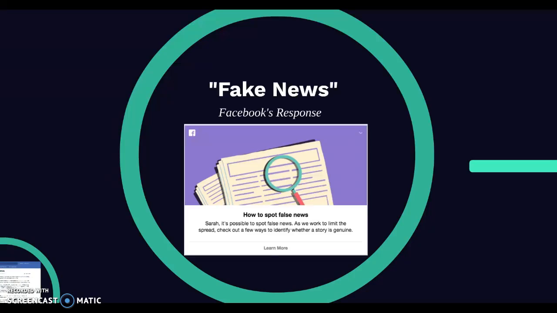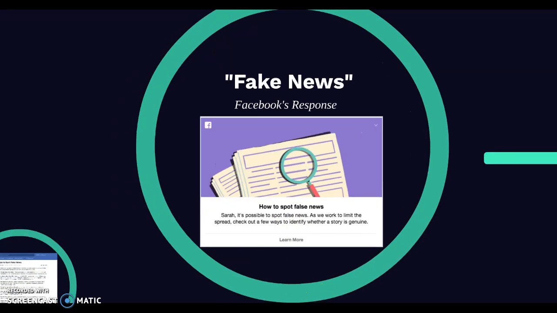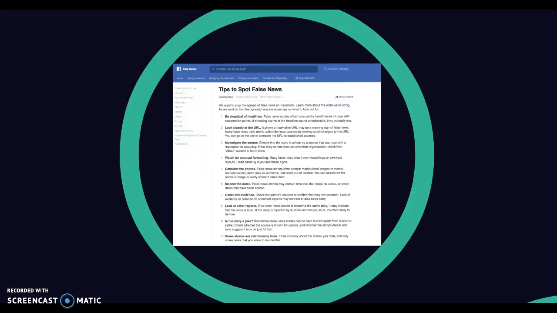So first, let's talk about fake news. Facebook put out a response to fake news. They call it false news, which I think is kind of a good twist on it. So they offer a few ways to identify whether a story is genuine. Some of their tips include tips we could potentially apply to memes.